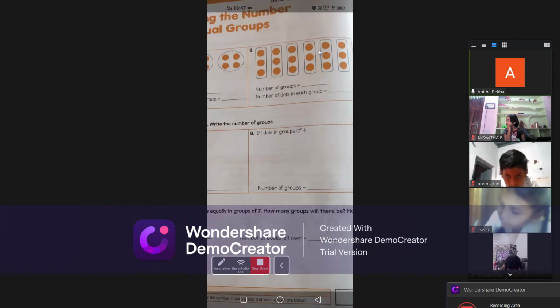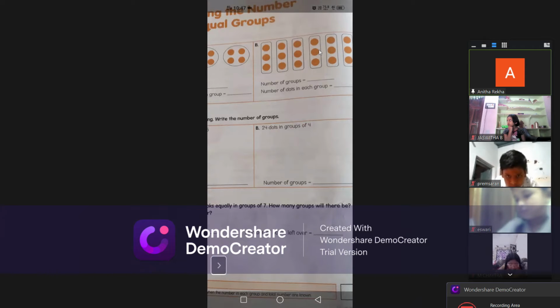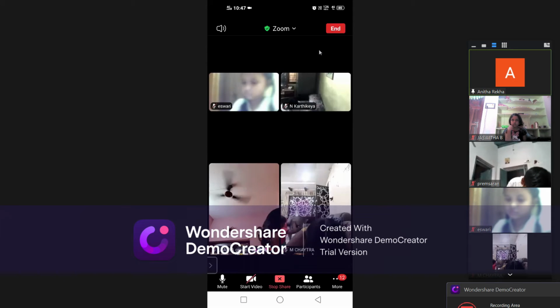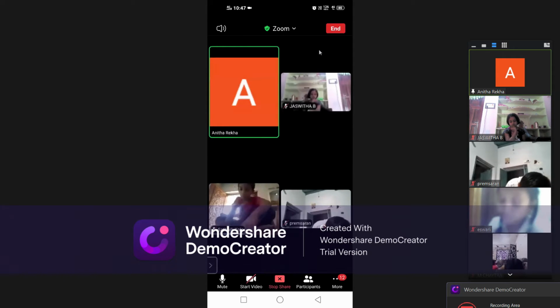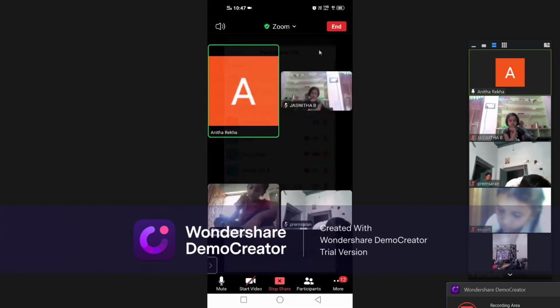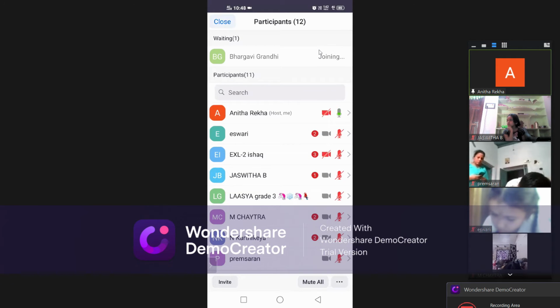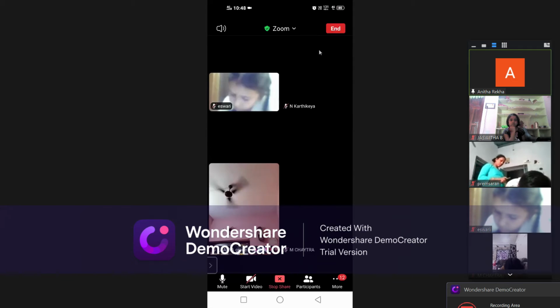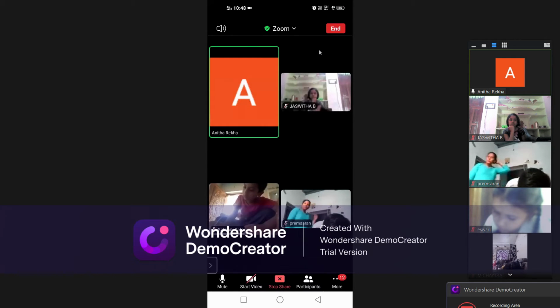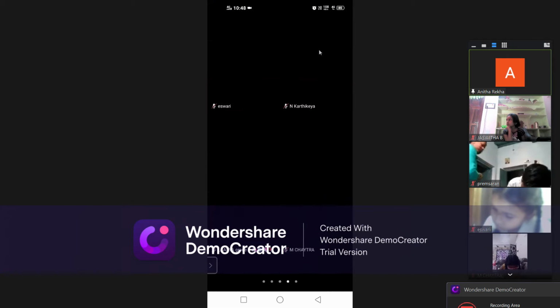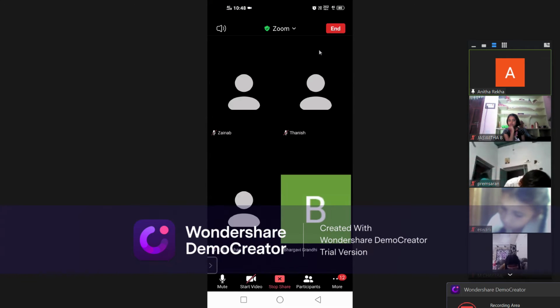24 dots are given in groups of 4. That means you have to circle 4 dots. Draw 24 dots. Who is going to complete first? Tell me the B answer. How many number of groups do you have? 24 dots in groups of 4. Type your answer in the chat box.